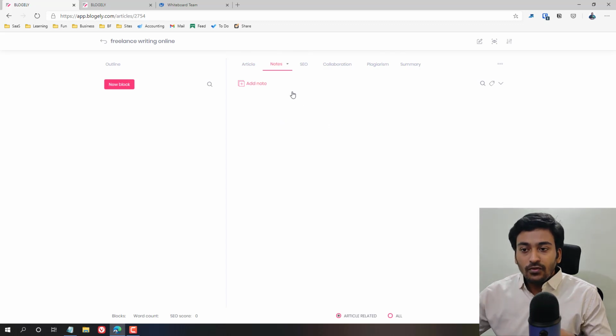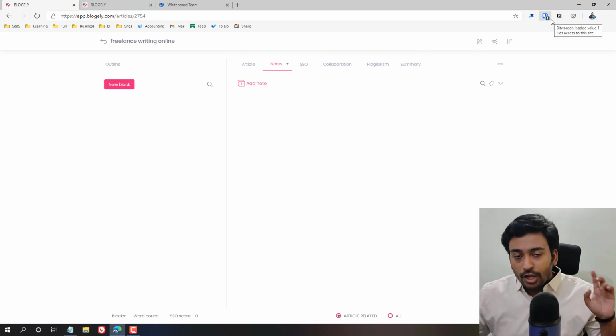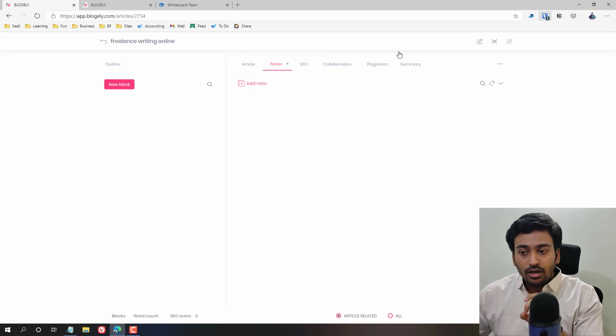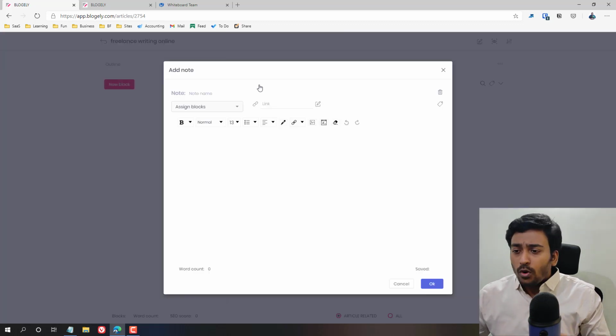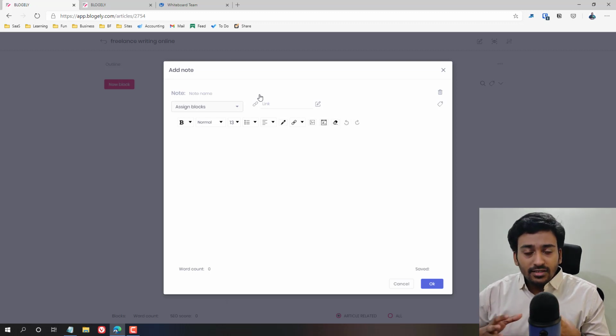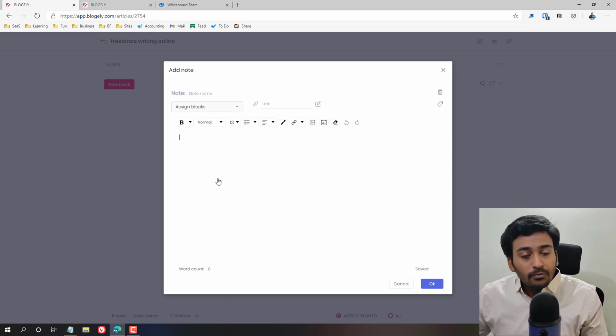Notes is a section where you can create any notes from your Chrome extension. I told you where you can capture something and paste it in the article. It will automatically come inside a note, or you can create whatever name. It can be keyword data. I create a note for keyword data, and also a note for something like competitor analysis research. I will put all the competitor URLs as a note, something like that. You can create as many notes as you want.